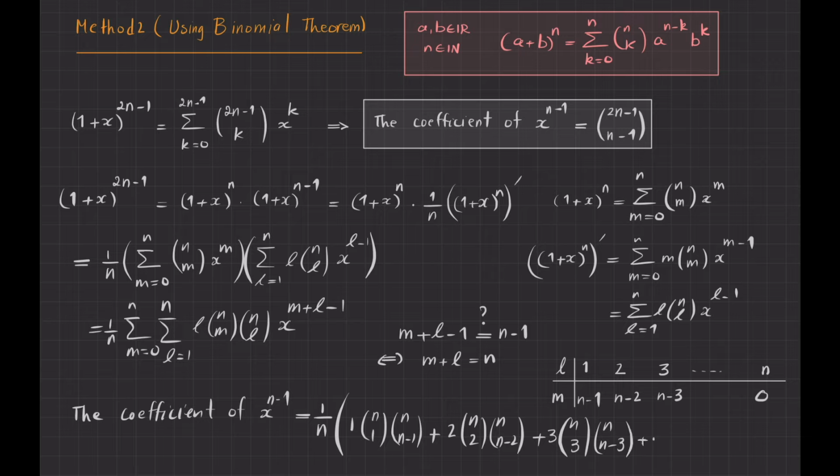And this list continues so that the last one is n, and I have n choose 0. Okay, so that is the coefficient of x to the power of n minus 1, which is equal to 1 over n sigma. So let me write k again. So k, and then I have n choose k.